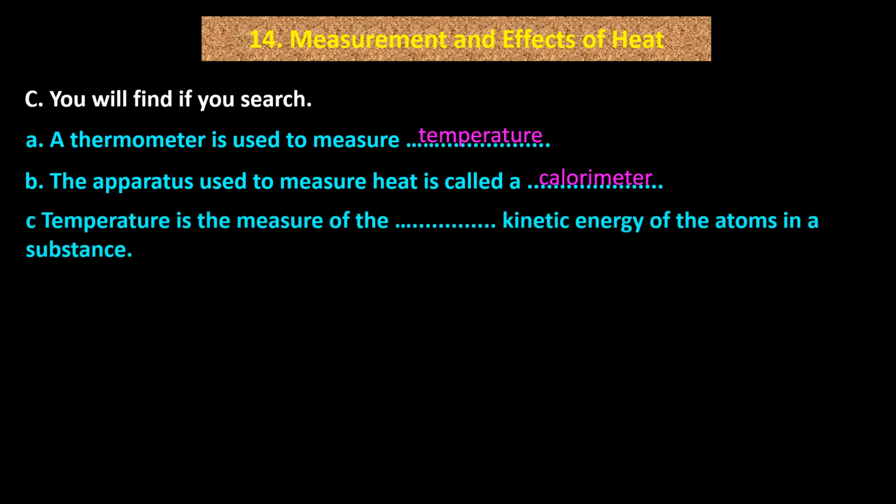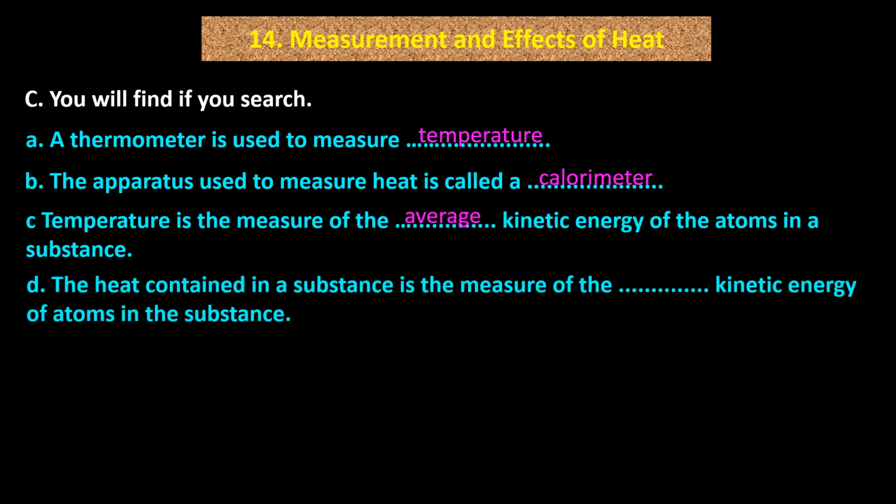C. Temperature is the measure of the average kinetic energy of the atoms in a substance. D. The heat contained in a substance is the measure of the total kinetic energy of atoms in the substance.